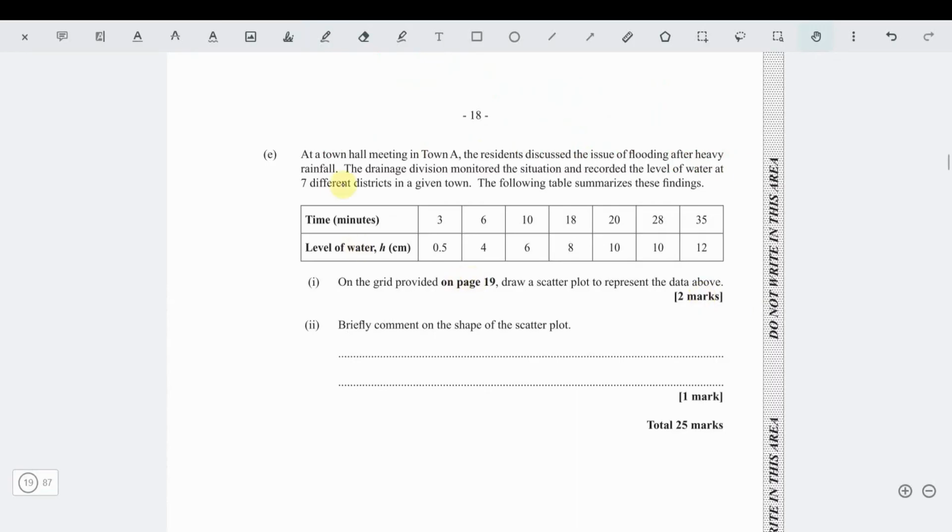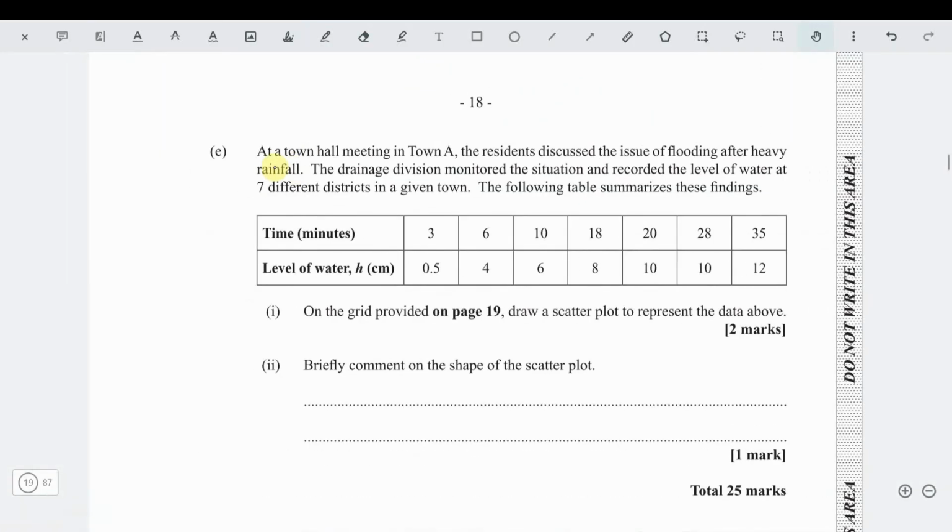Alright, now this question, it says, at a town hall meeting in town A, the residents discussed the issue of flooding after heavy rainfall. The drainage division monitored the situation and recorded the level of water at 7 different districts in a given town. The following table summarizes the findings. Now it says, on the grid provided on page 19, draw a scatter plot. So just need to plot these points.